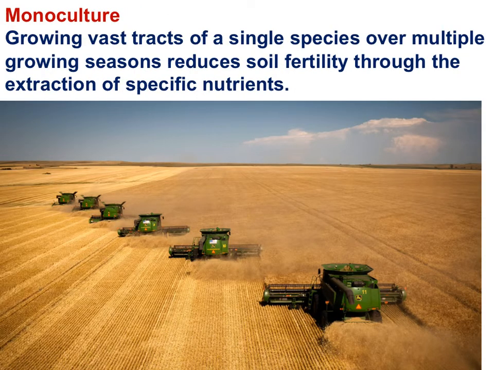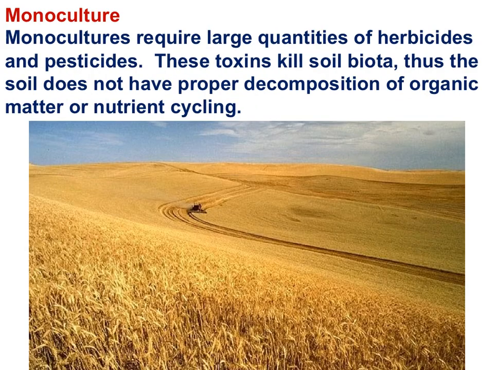Industrial agriculture is a monoculture, vast tracts of land growing a single species, very, very low diversity. Monocultures reduce soil fertility for a variety of reasons, one of which is that a single species extracts specific nutrients. The soil becomes depleted of those specific nutrients that are required by the monoculture. Monocultures require large quantities of herbicides and pesticides, and these toxins kill soil biota. Thus, the soil does not have the proper decomposition of organic matter or the proper nutrient cycling. Hopefully you're making the connections here: monoculture, toxification, soil fertility.